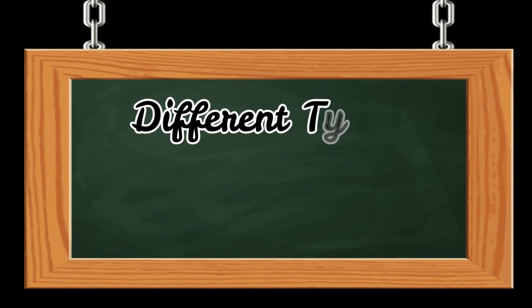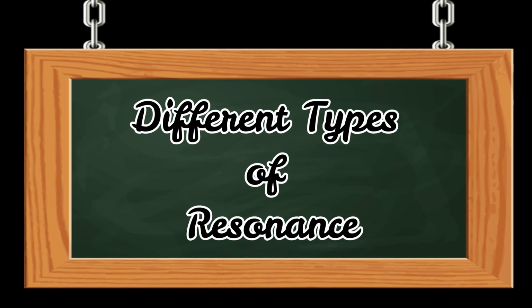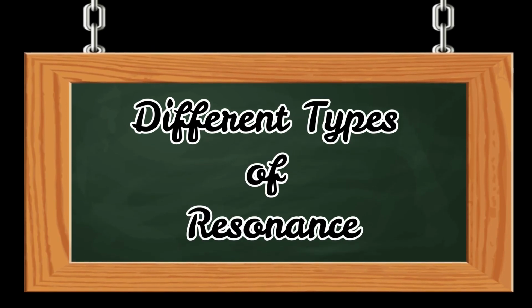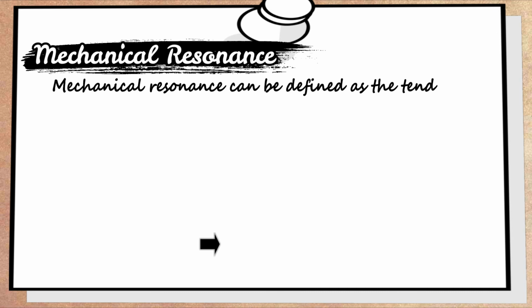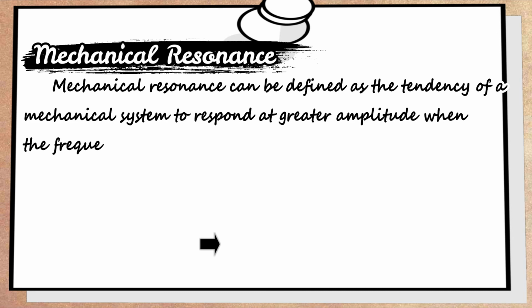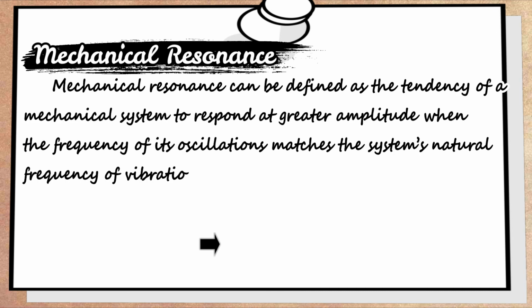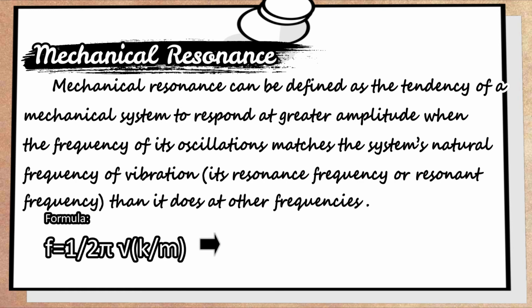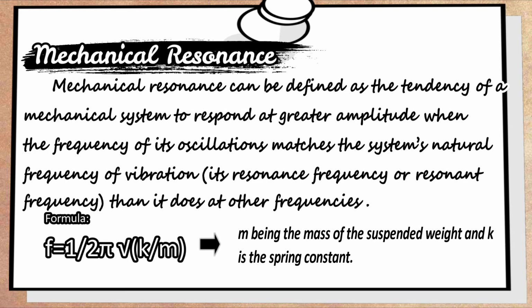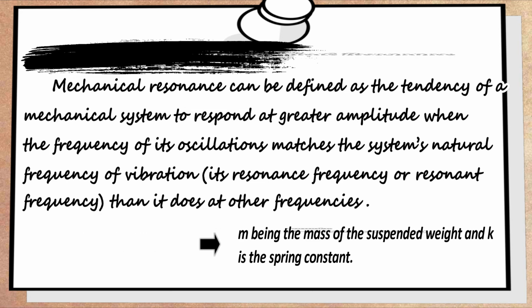Different types of resonance. The resonant frequency of the system is given by this formula, m being the mass of the suspended weight and k the spring constant.